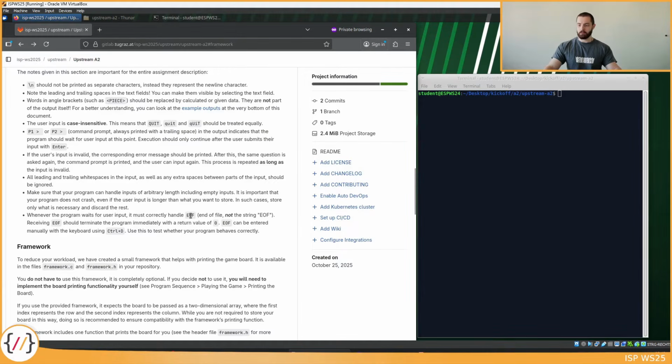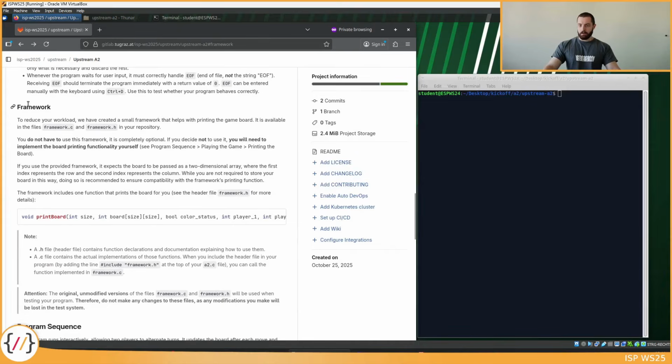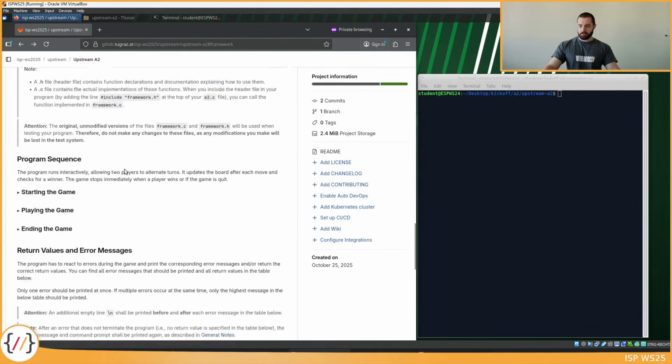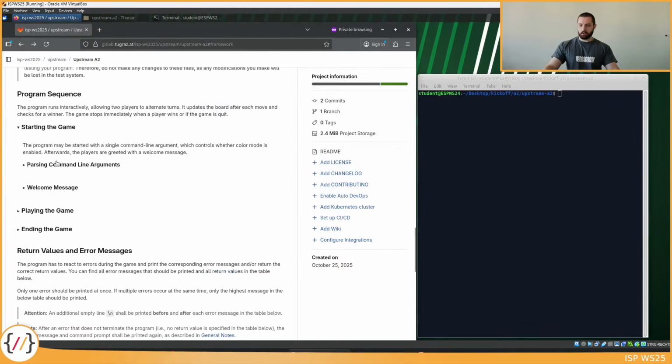End of file is really this constant and not the string EOF. So if you read in EOF as a string, this is not end of file, this is really just a string EOF that the user has entered, and in that case it should print invalid command and not terminate the program. A framework I have already addressed, but I will give you more info in just a second. Let's see how the game is started.